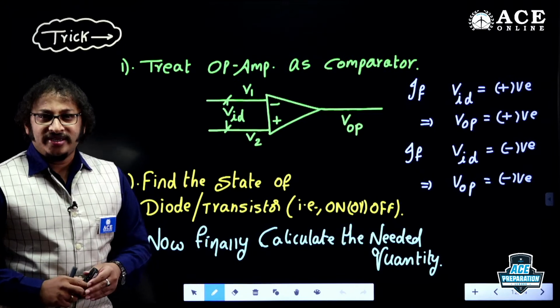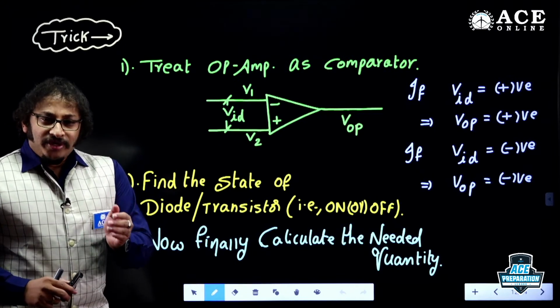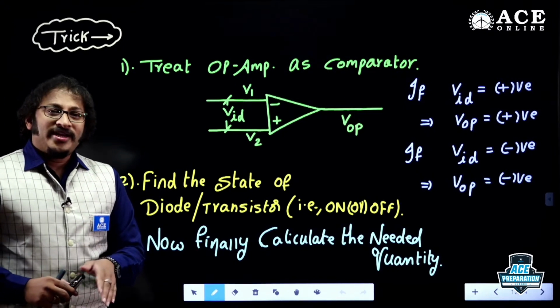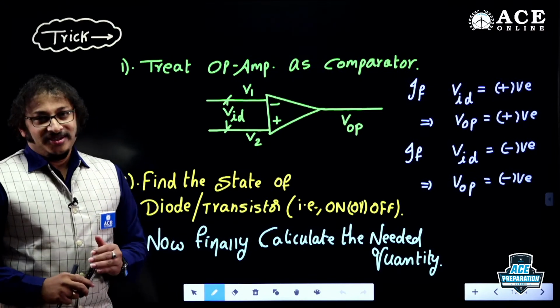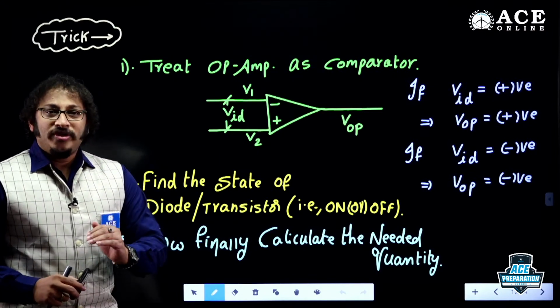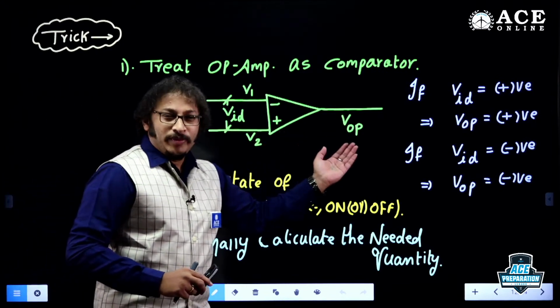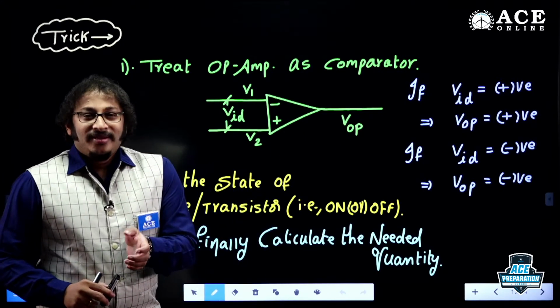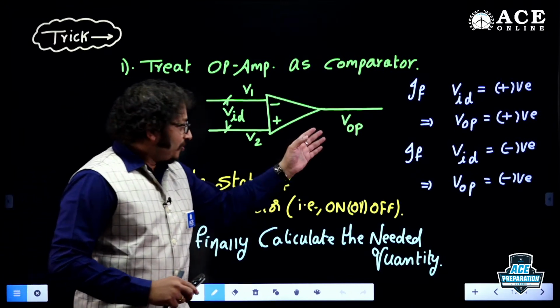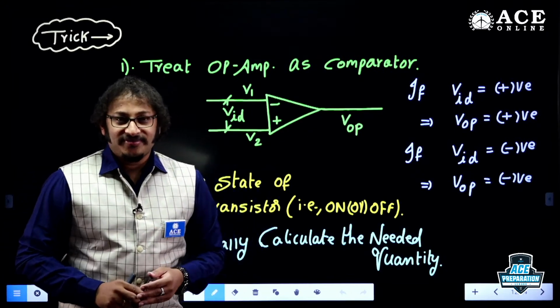If VID is positive, that means V2 is greater than V1, so VOP, the open loop output of the op amp, will become positive.